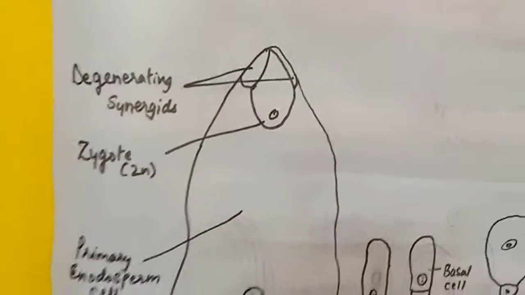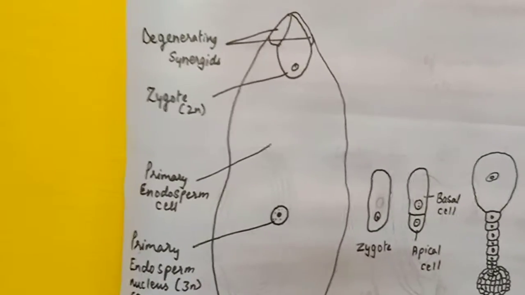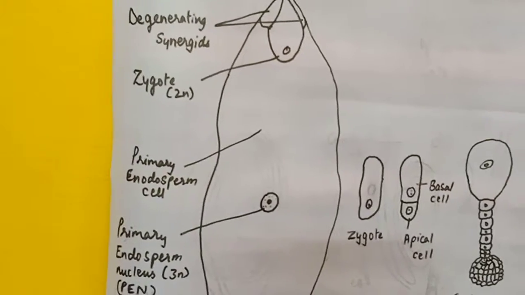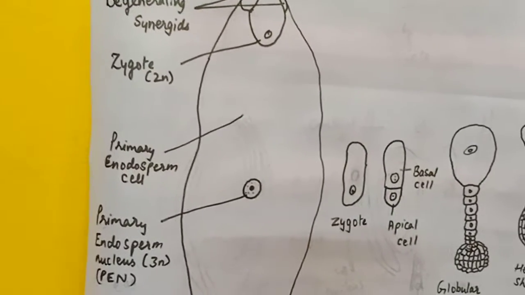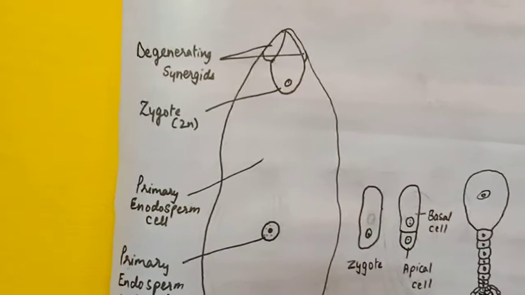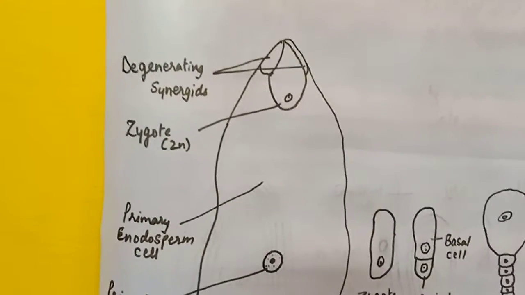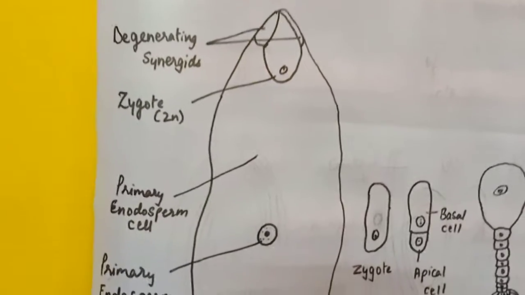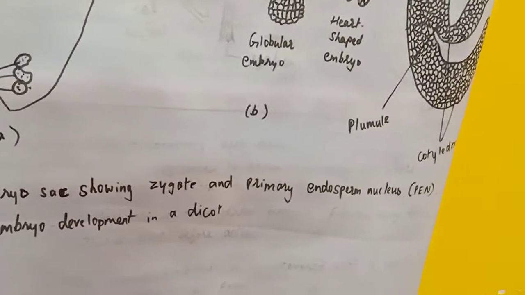Now in the previous video I have taught you about the structure of the megasporangium, and you have seen how the pollen tube has reached through the filiform apparatus into the synergids. On reaching the synergid, the pollen tube releases two male gametes into the cytoplasm of the synergid. One of the male gametes fuses with the egg nucleus to form a diploid cell called zygote. You can see here the degenerating synergids, and the zygote. This is the figure of the fertilized embryo sac showing zygote and primary endosperm nucleus.